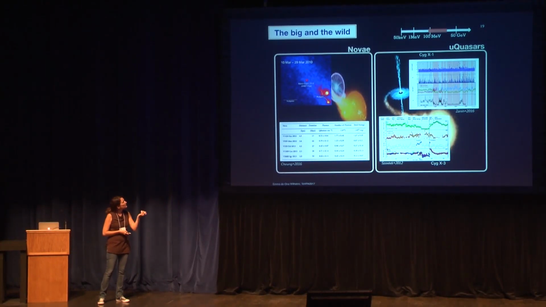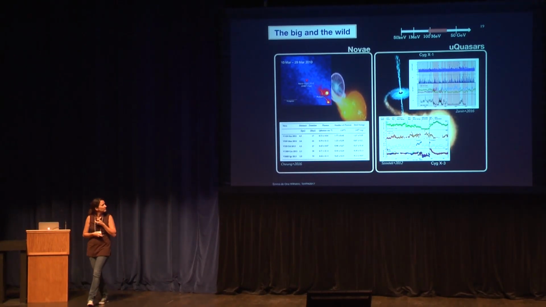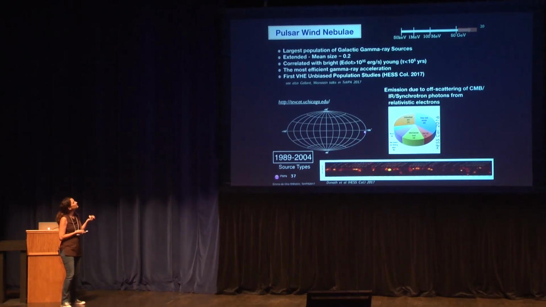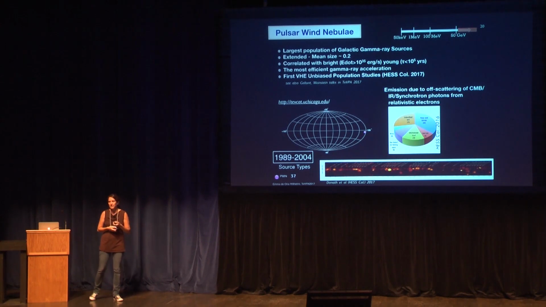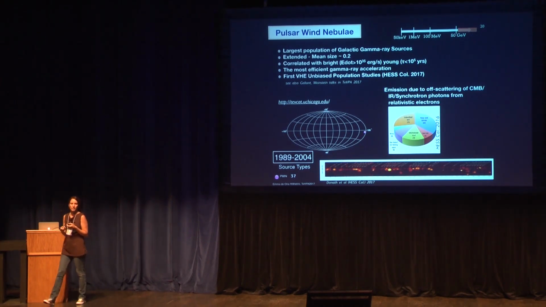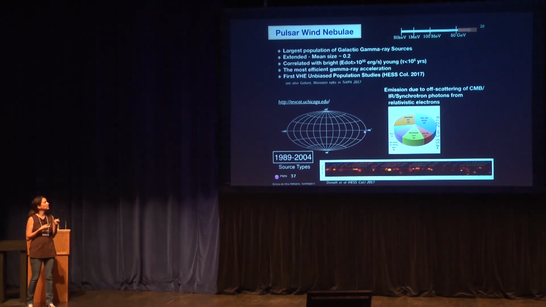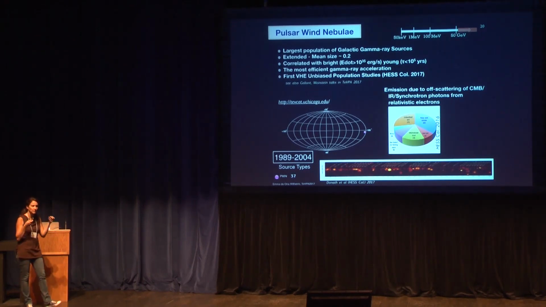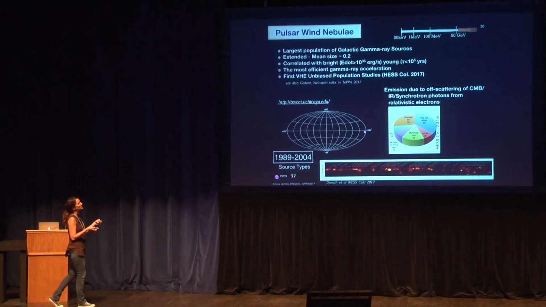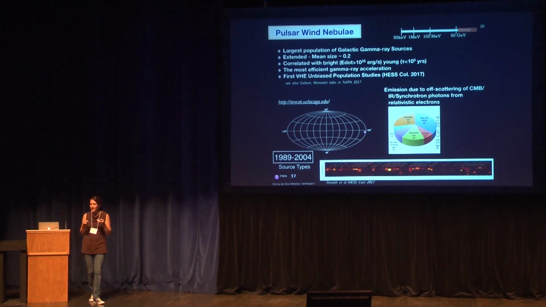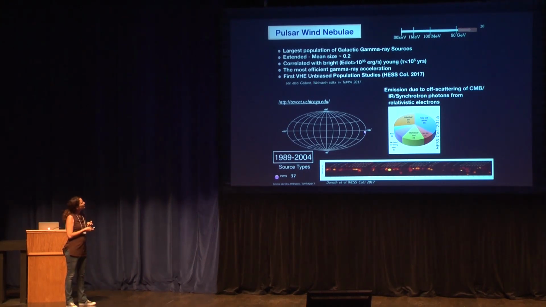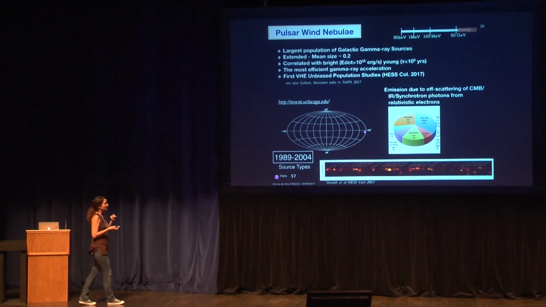So these two guys, I'm going to skip because I only have 5 minutes, and I want to go into my favorite object, the pulsar wind nebulae, which is the largest population at the TeV energy. So we're starting to do kind of population studies of pulsar wind nebulae, because we have many of them. No matter where you look, whenever you have a young energetic pulsar, there is a very large chance that there is a pulsar wind nebula around it at the TeV energies. And the field develops pretty fast.